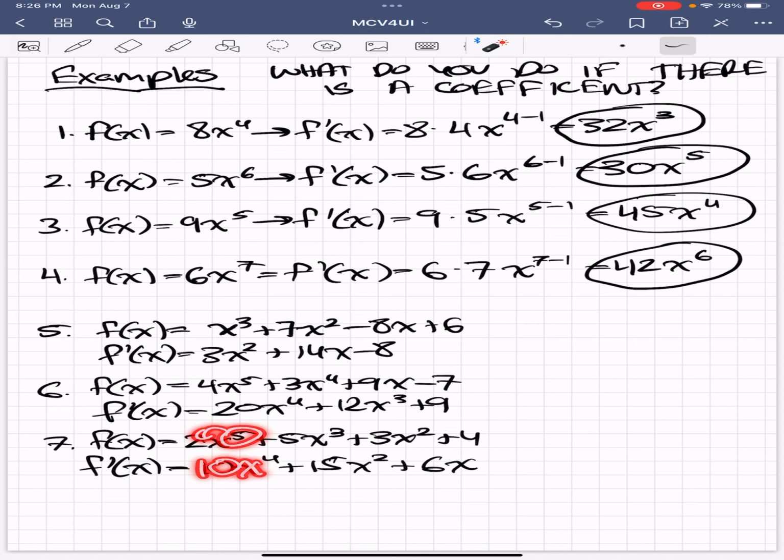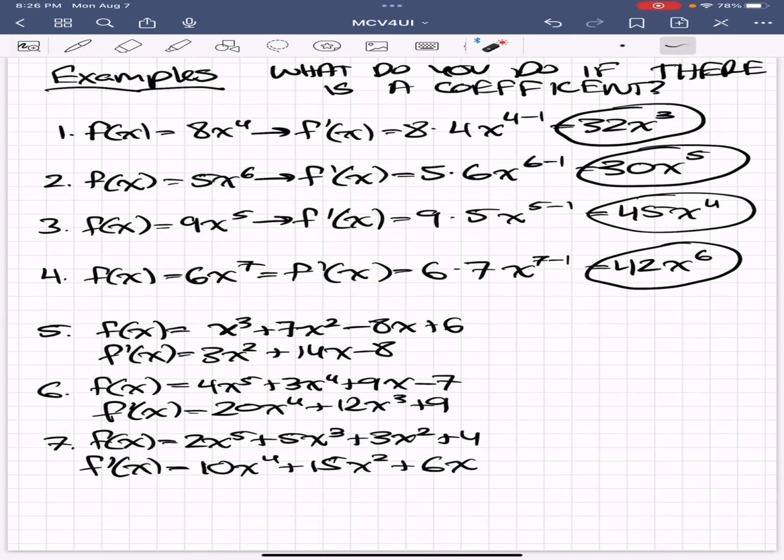I minus 1 from the 5 to get to the power of 4. I brought the 3 down, I multiplied it with the 5, and then I minus 1 from the 3 to get to the power of 2. I brought the 2 down, I multiplied it with the 3 to get 6x, and when it is to the power of 2, you just get rid of it, and it's x to the power of 1.